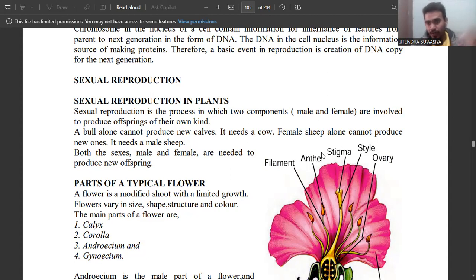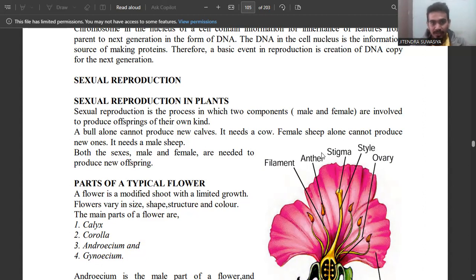One sperm and one egg should be there, and they form one zygote. From that zygote there will be further development. It converts into an embryo, then a fetus develops from the embryo. After that, an offspring develops. Sexual reproduction happens in animals as well as in plants. Now we are going to discuss sexual reproduction in plants.